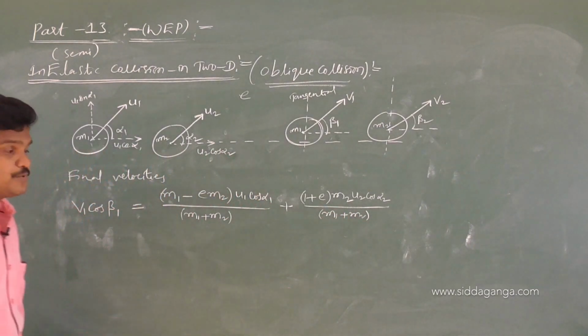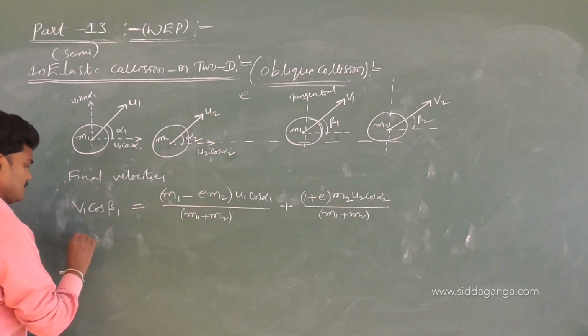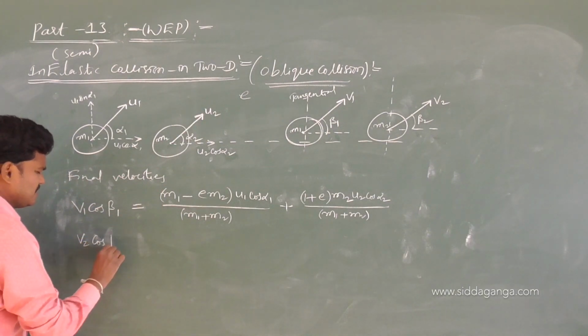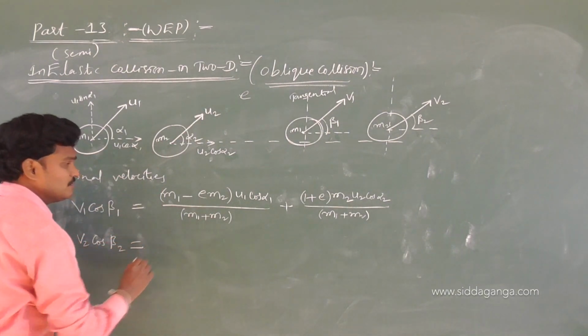In the same way, let us write V2. I'll verify, don't worry, just see first. V2 cos beta 2: you just change this term.